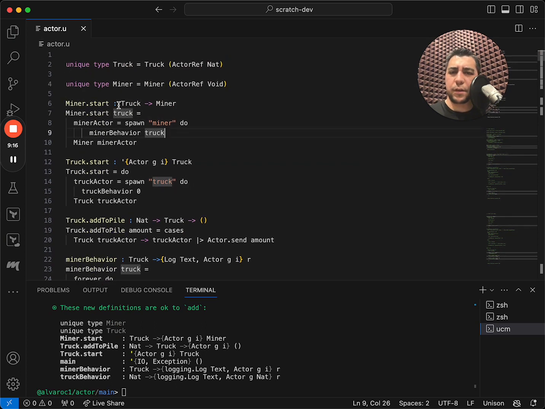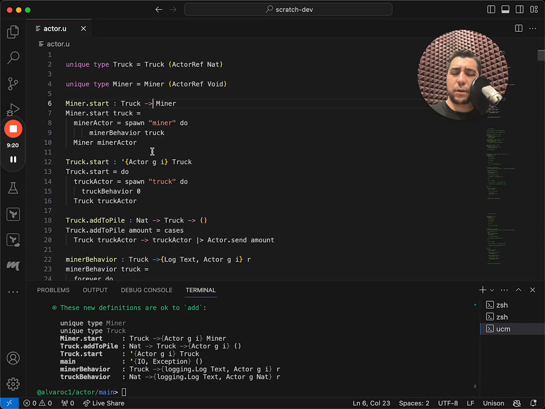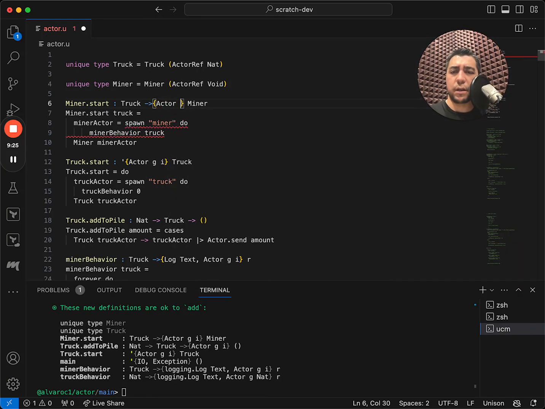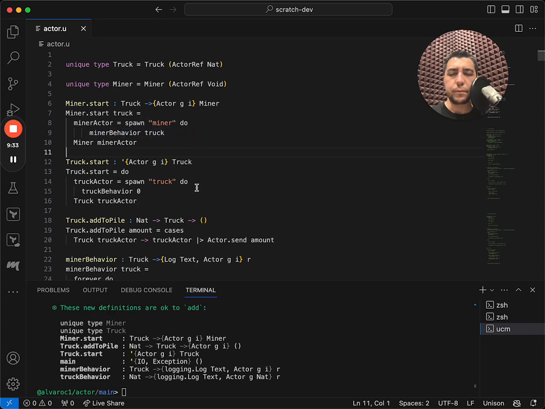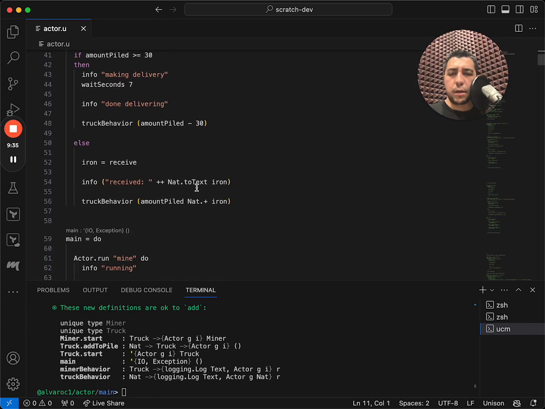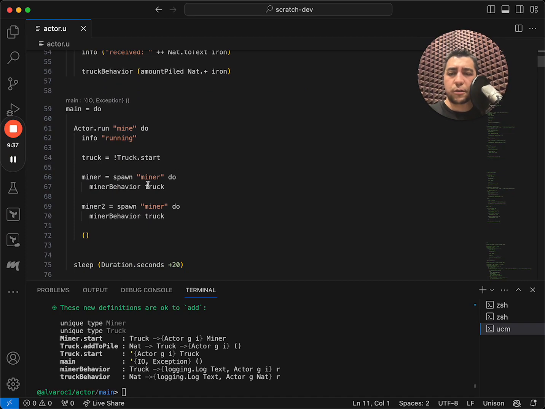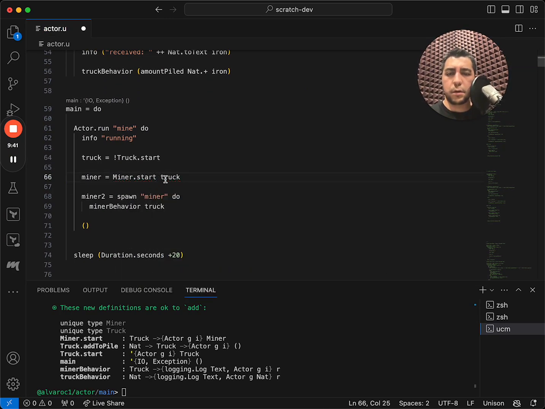Okay, here Unison was able to infer the correct type. To be clear, we could specify it explicitly. So this does require the same type. It just needs to be able to spawn an actor. Okay, now we can use our new start function for the miner. So we start it by providing it a truck.